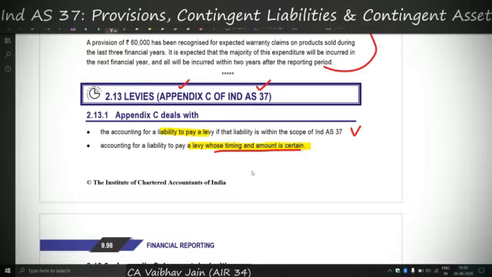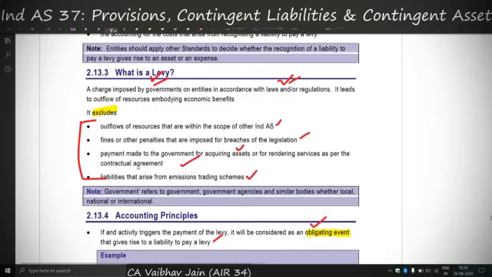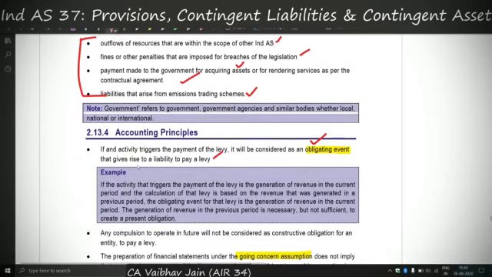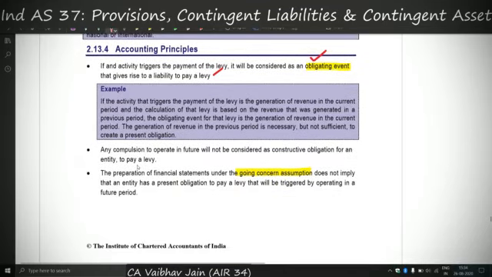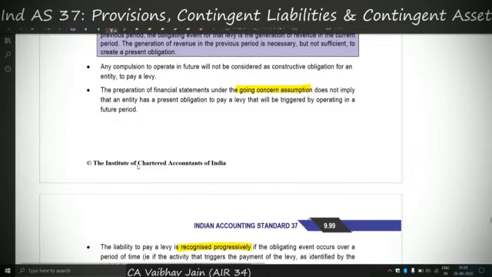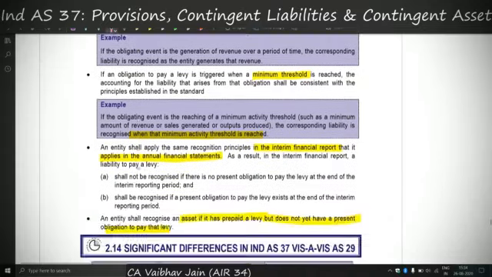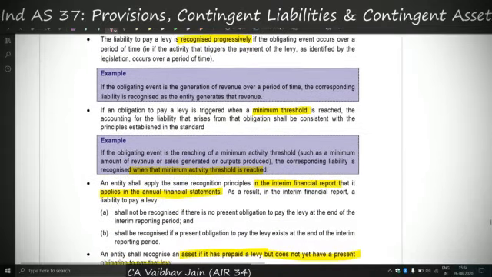See, if the timing and amount is uncertain, in that case it will be covered as a provision and not a liability. So the timing and amount should be certain for it to be recognized as a liability. So for this I will cover the examples for a better understanding.